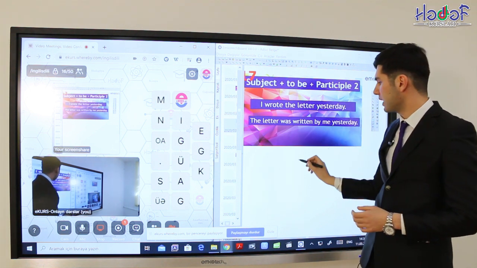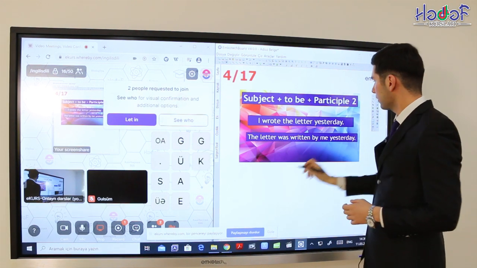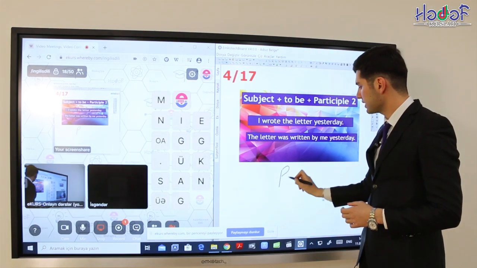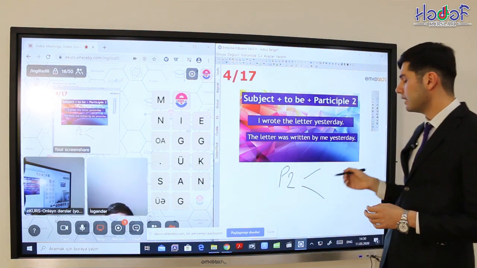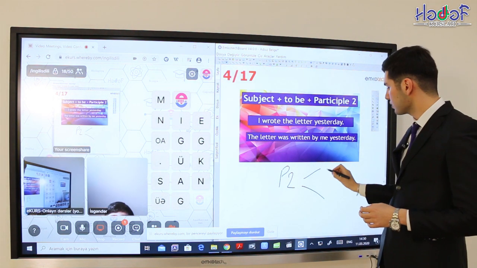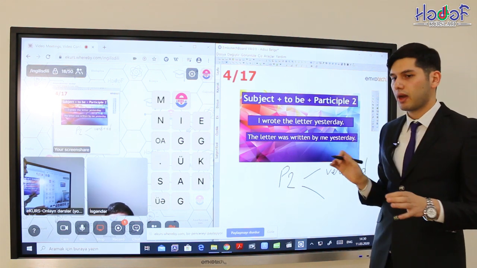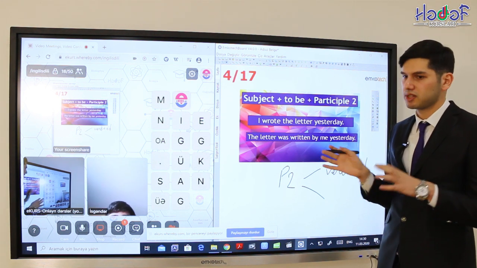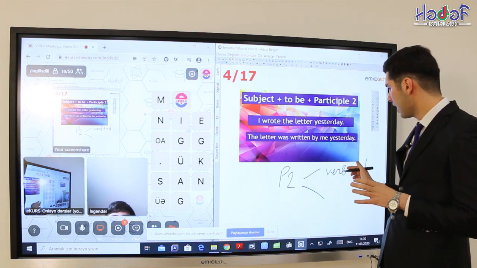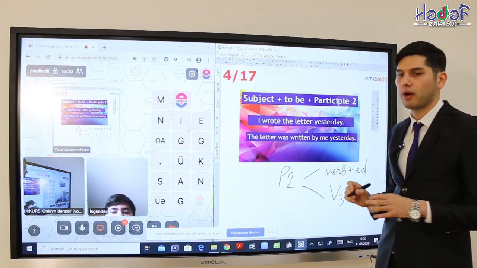Maybe you know what participle two means. Participle two depends on whether the verb is regular or irregular. If this is a regular verb, we use verb plus ed. But don't forget that this is not the past simple. This is the participle two, but the forms can be the same. And if this is an irregular verb, this is the third form of the verb.